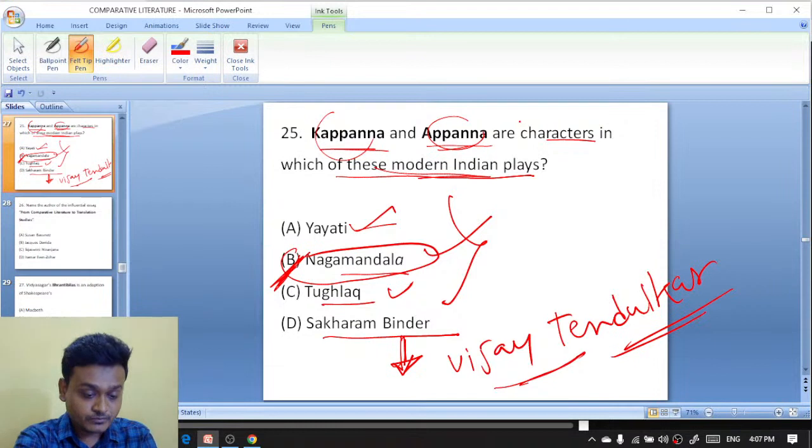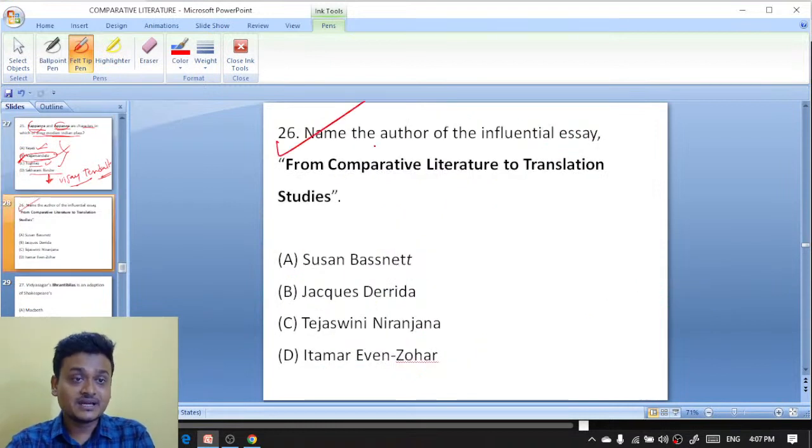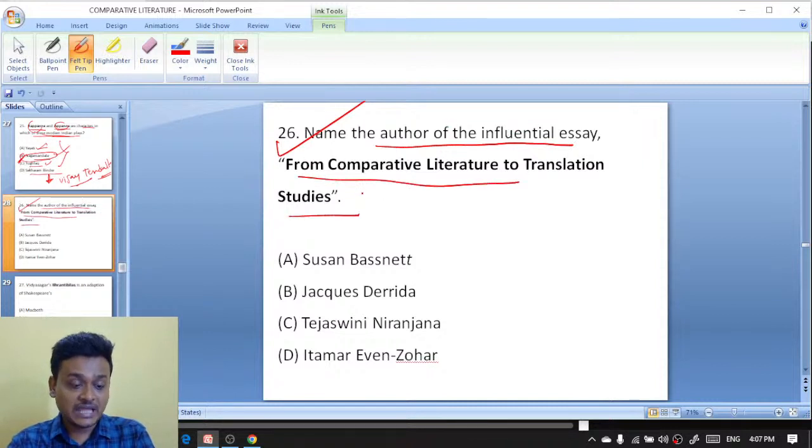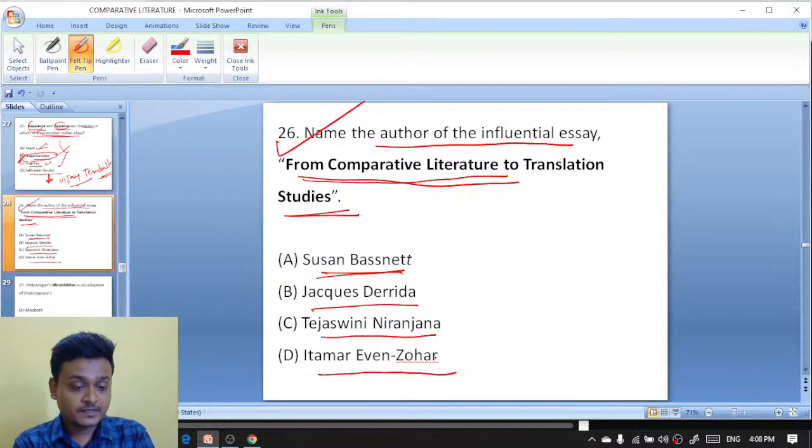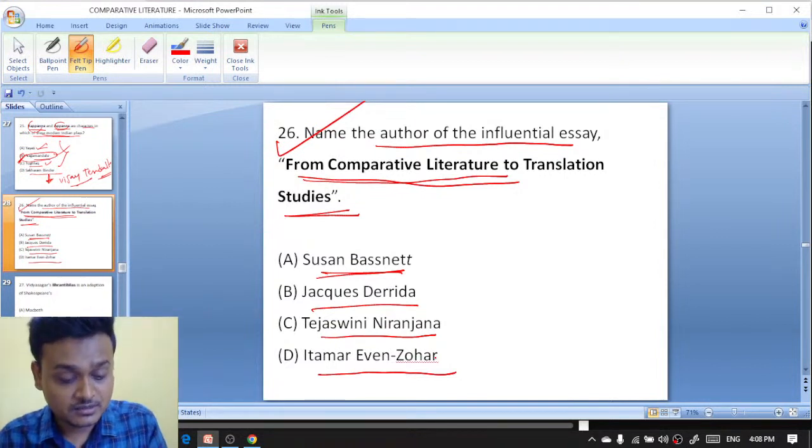Next question. Moving on to question number 26. Name the author of the influential essay From Comparative Literature to Translation Studies. Susan Bassnett, Jacques Derrida, Tejaswini Niranjana, Itamar Even-Zohar. Who wrote it?